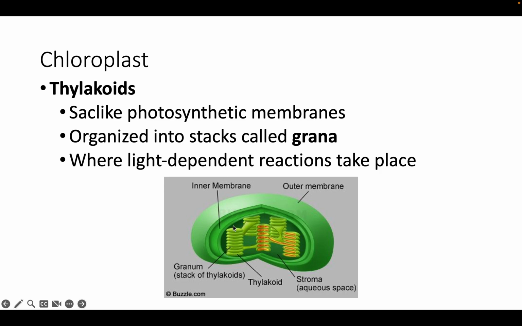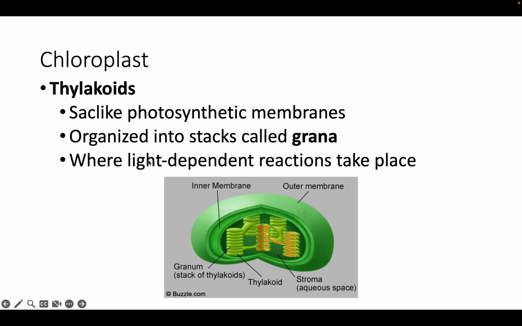They're organized in stacks called grana. If you have multiple stacks, it's called grana. If it's just one stack, it's called a granum. Basically means the same thing. Grana is just the plural form. And these stacks, these pancakes, are where the light-dependent reactions of photosynthesis take place.